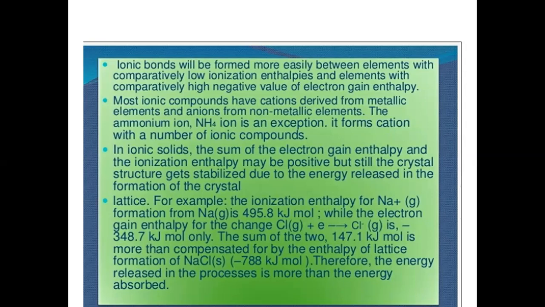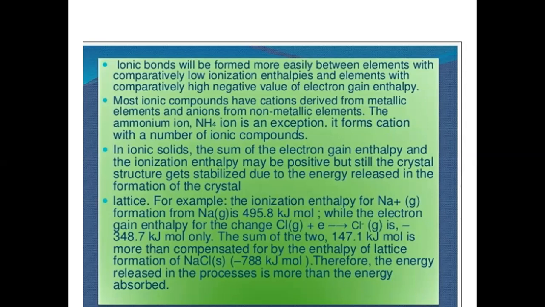So this is a new definition which I am telling you. The amount of energy released when free ions combine together to form one mole of a crystal is called as lattice enthalpy, and it is denoted by U. So higher the value of lattice enthalpy, greater will be the ease of formation of ionic compounds, same as that of electron gain enthalpy. जितनी ज़्यादा energy release होगी, compound जो बनेगा वो उतना ज़्यादा stable होगा और उतनी easily बनेगा.